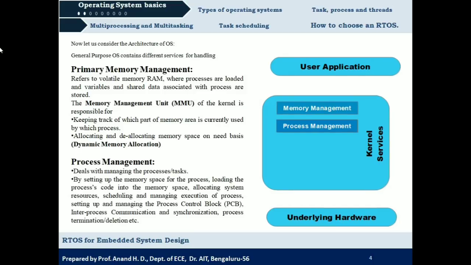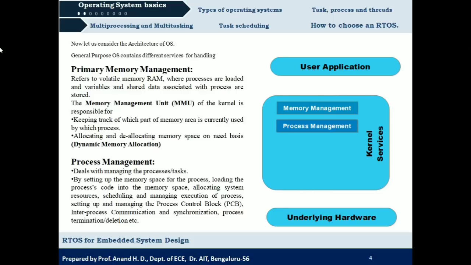Next we have process management. What does process management mean? It deals with managing the processes or tasks. What do we mean by managing the process? It includes setting up the memory space for the process, that is allocation of memory space for a particular process, then loading the process code into the memory space. Process code is nothing but part of the program. A process is actually nothing but a part of a program.